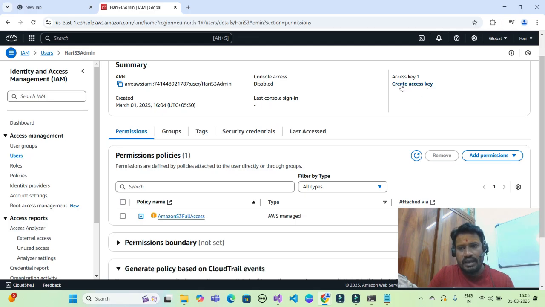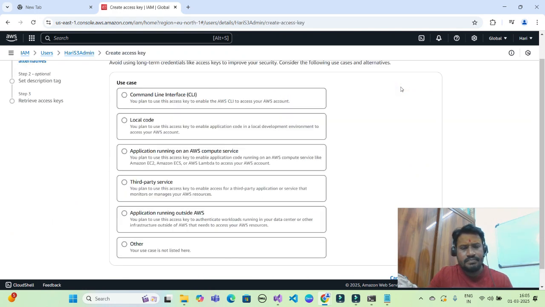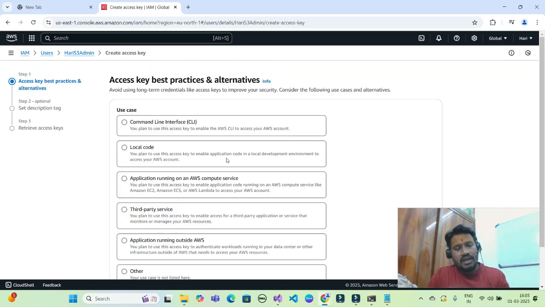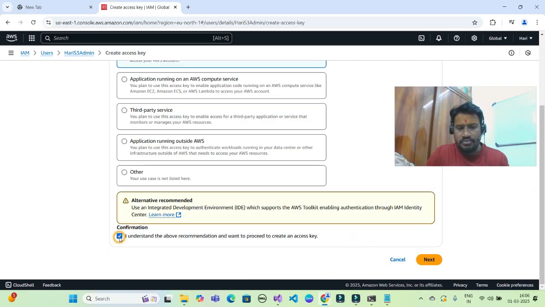To do so, I have to click on create access key and then the system will generate some keys. Make sure that we save them. Now AWS will ask me what sort of access would you like to have, whether it is CLI, local code, and so on. I will go with local code. Select this confirmation and then click next.